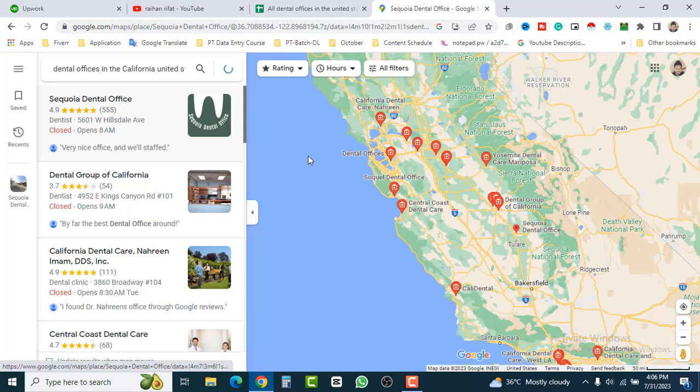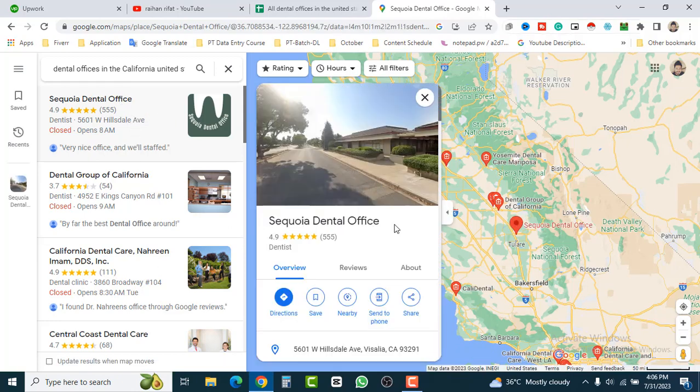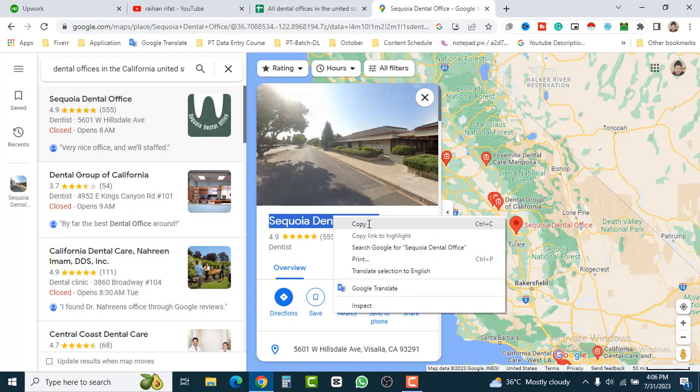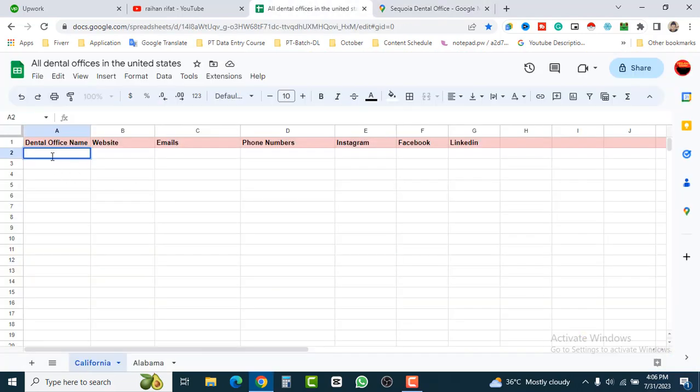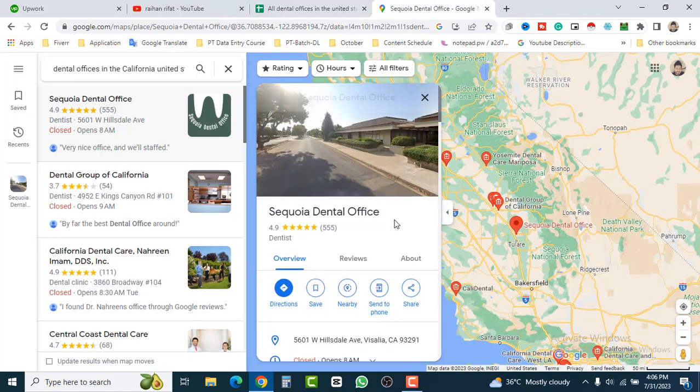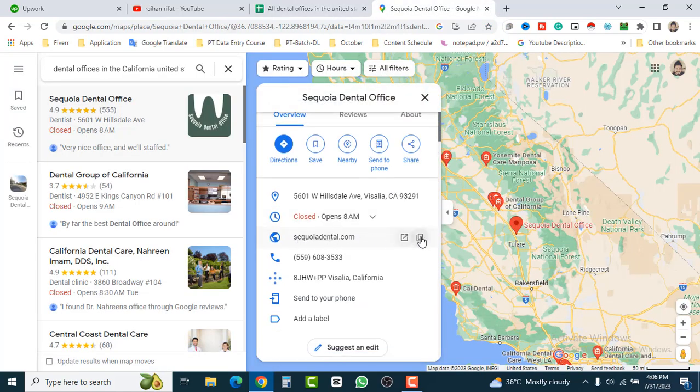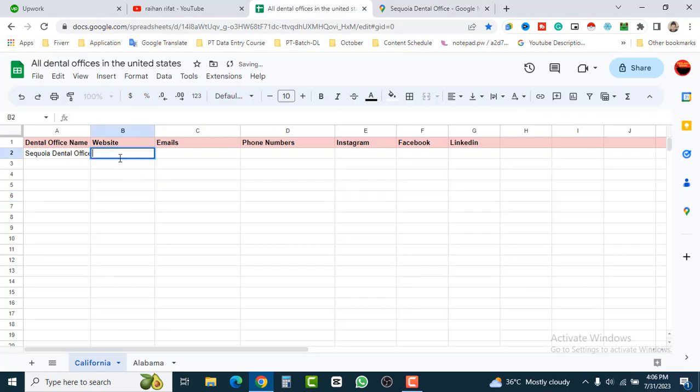Just click on the dental office name and grab it. Copy and paste the name, and then scroll down, you will find the website. Just copy and paste. So it's pretty easy. First of all, you have to manage the whole thing like the spreadsheet and the buyer requirements, and grab the phone number as well. Where is the phone number? So we have done dental office, website, phone number, but we still need emails, Instagram, Facebook, LinkedIn.